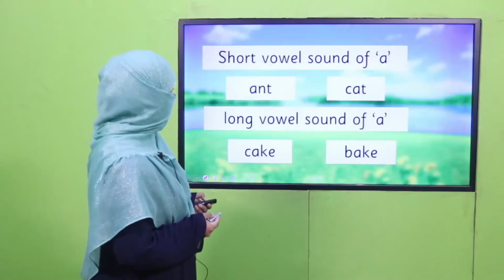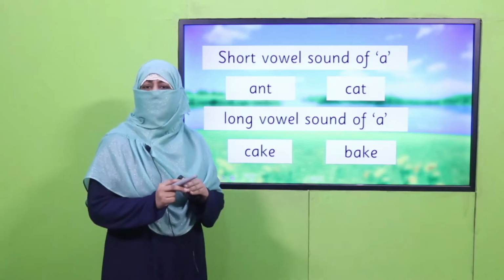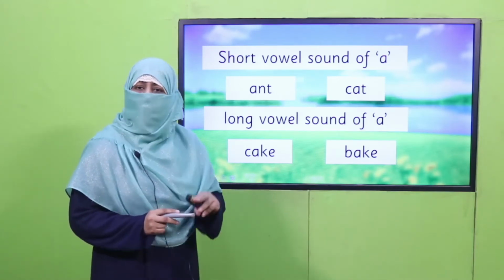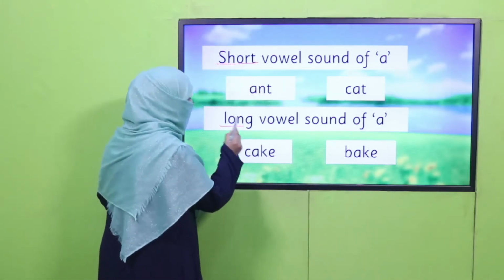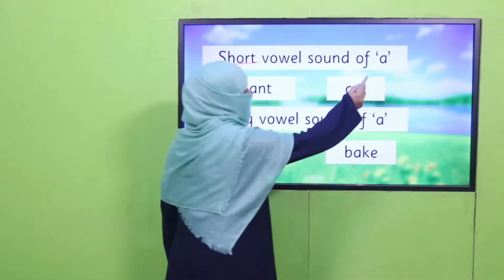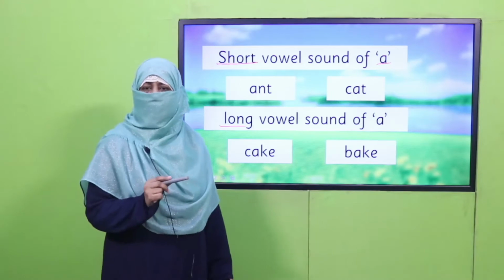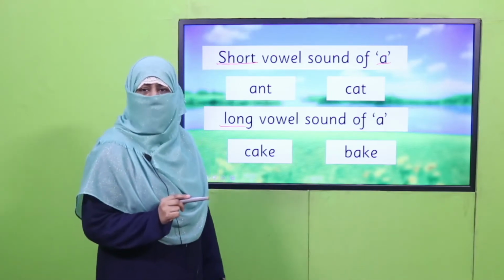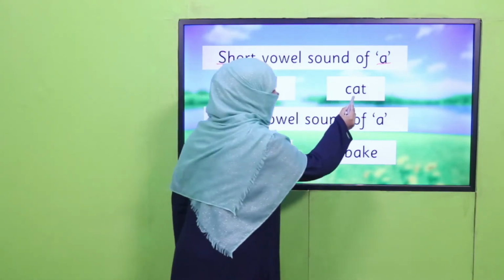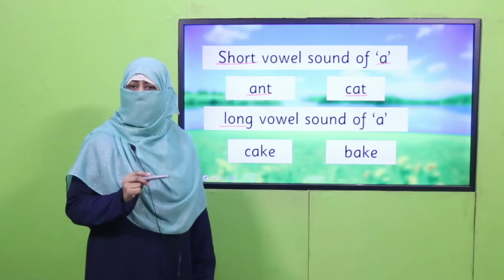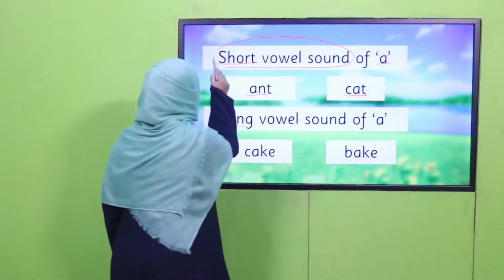The concept we are going to learn is the vowel sounds. We are familiar with vowel sounds. Today we learn further that all the vowels have two types of sounds. One is called short sound and the other is called long sound. The first vowel is A. The sound which we have practiced so far is short sound, as we say A in cat. So here A is giving the short vowel sound of A.